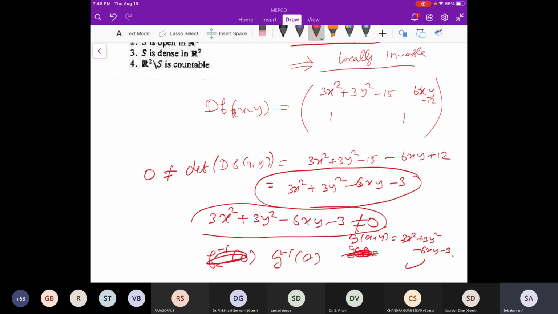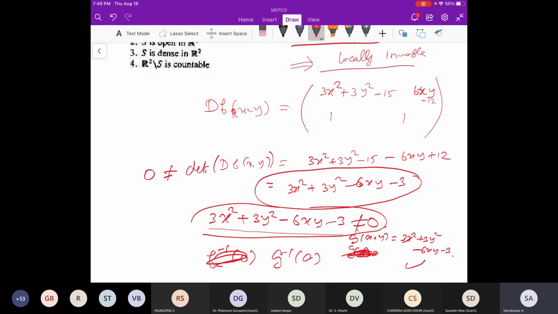What I have said is that I have defined a new function G of x comma y, which is that same curve, 3x square plus 3y square minus 6xy minus 3. That means when that function is 0, we have that curve, right? Otherwise it should be non-zero. So the complement of that is that curve. If I say that curve is closed, then this set is open.